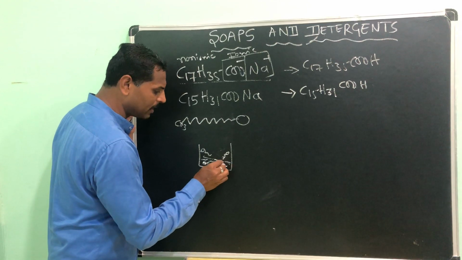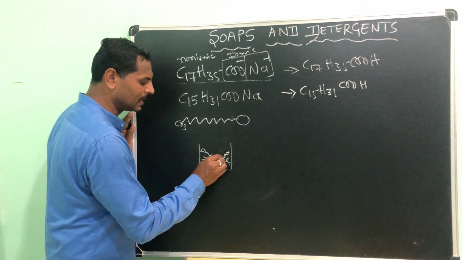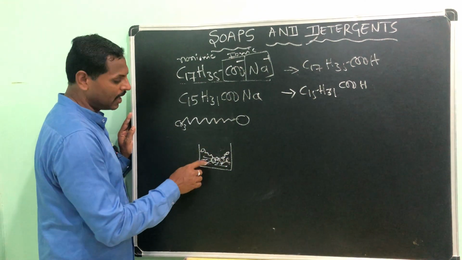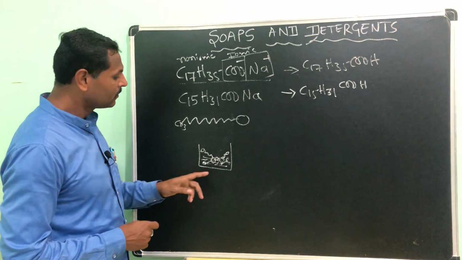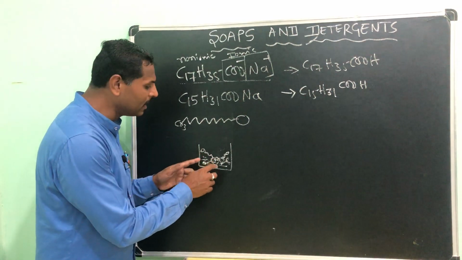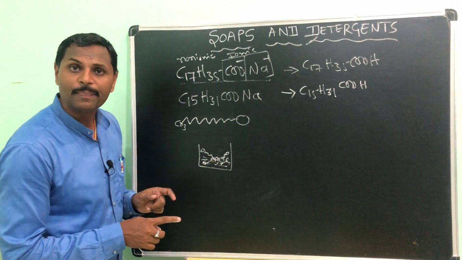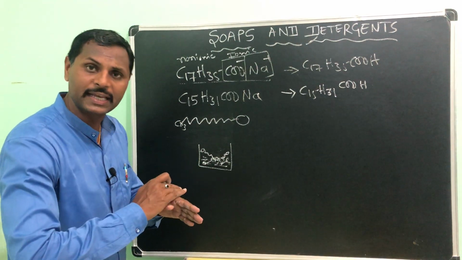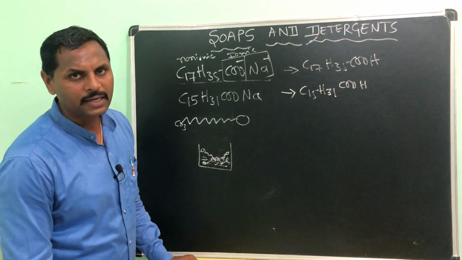And once you put your dirty cloth in it, then the hydrophobic end, or oil-loving end, simply comes and attaches with the dirt. Dirt is because of an oily matter present in the cloth or on the skin, which catches the dust particles, and that we call dirt itself.